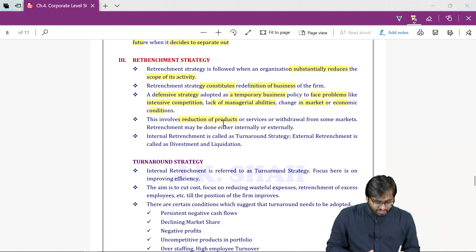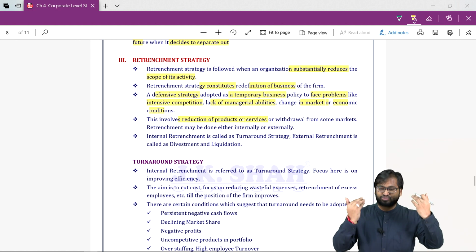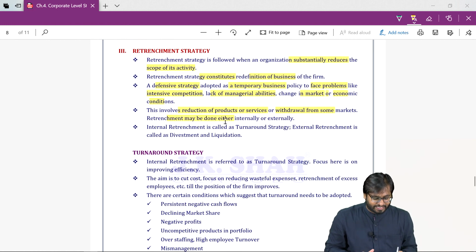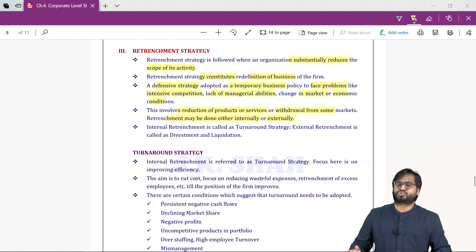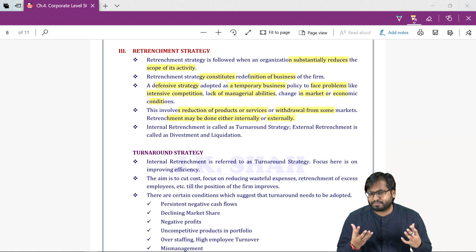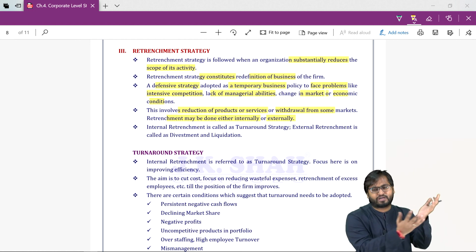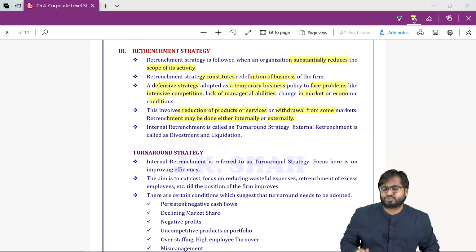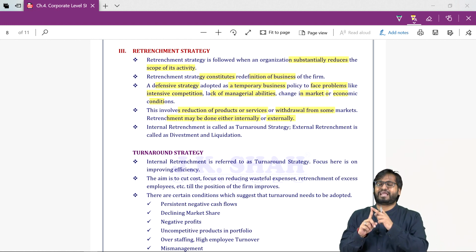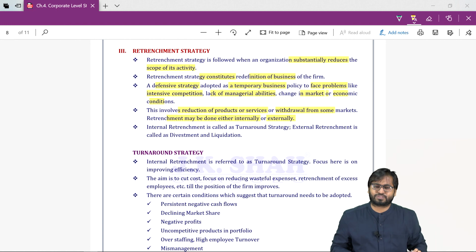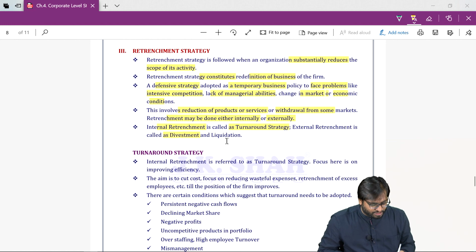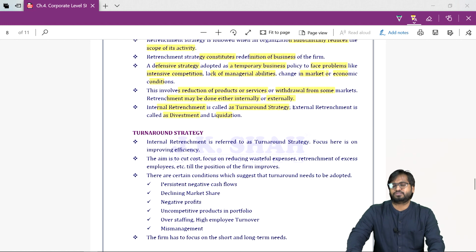This involves reduction of products or services. So you will reduce your products, you will withdraw from markets. Retrenchment can be done internally or externally. Internal retrenchment, we'll try to make our loss making business into a profitable one. So we are trying to turn around the financial position of that company. So that is turnaround. Externally, how can we do retrenchment? Either by divestment or by liquidation. So internal retrenchment is called turnaround, whereas external retrenchment is called divestment or liquidation.